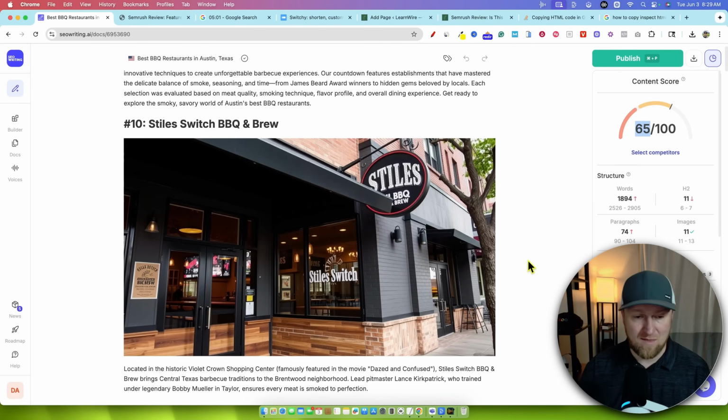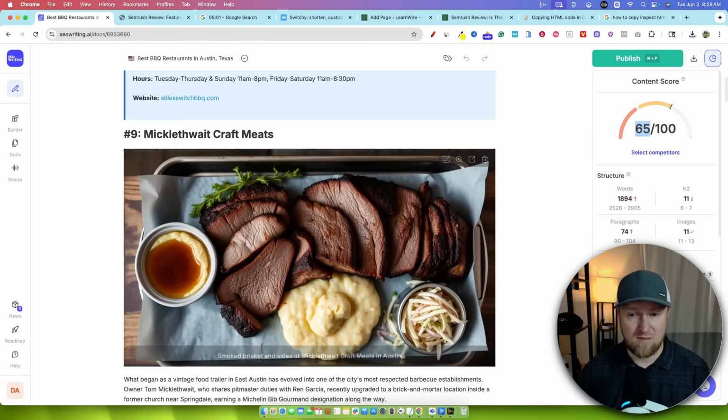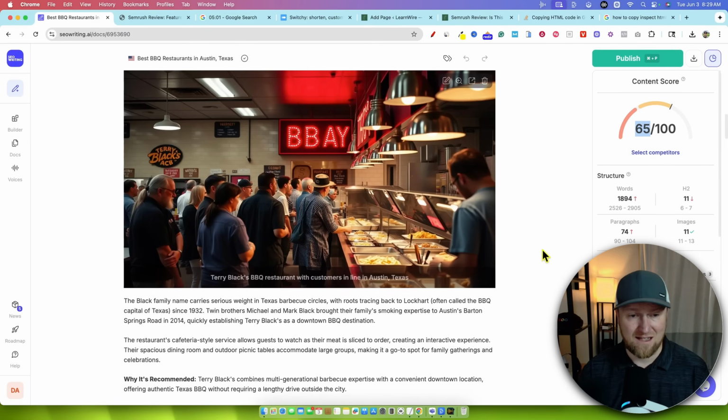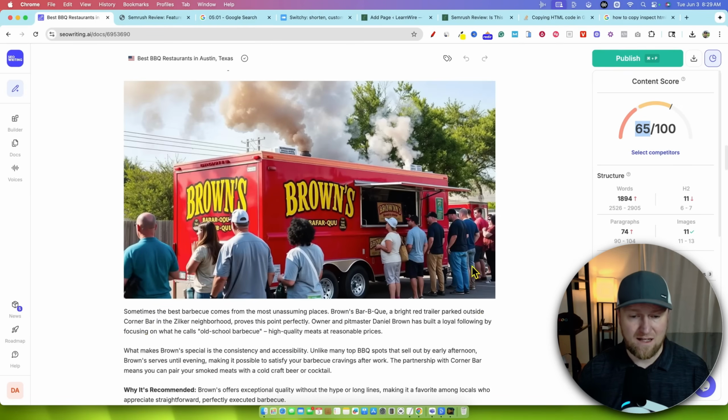You're not going to be able to use this image. Again, you probably could use this image right here because there's no text. It's struggling with text and so forth. So you're going to want to be careful. And then we'll look at this right over here. It's just kind of weird AI images, right?